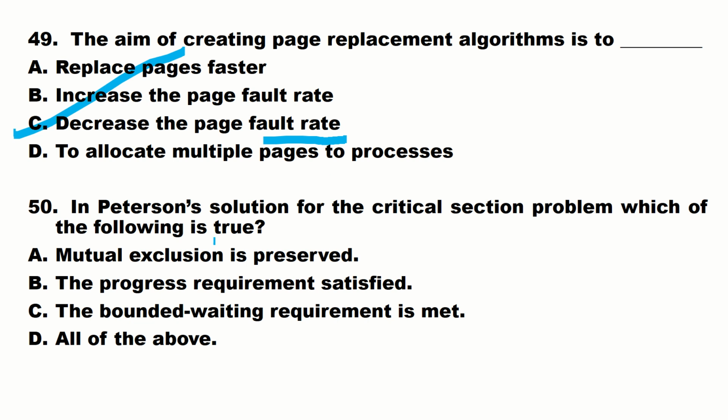Now the last question. In Peterson's solution for the critical section problem, which of the following is true? Mutual exclusion is preserved, the progress requirement is satisfied, the bounded waiting requirement is met, or all of the above. Peterson's solution means all of the above, because all the cases are satisfied: mutual exclusion is preserved, the progress requirement is satisfied, and the bounded waiting requirement is met. So the correct option is all of the above.